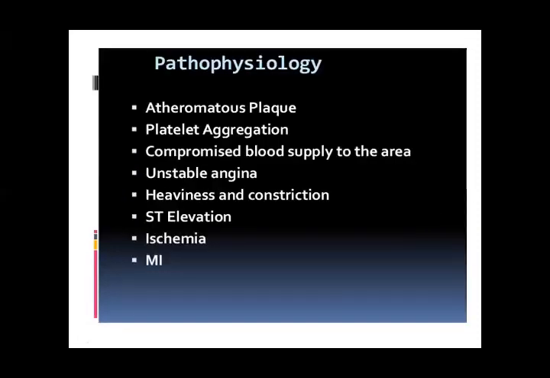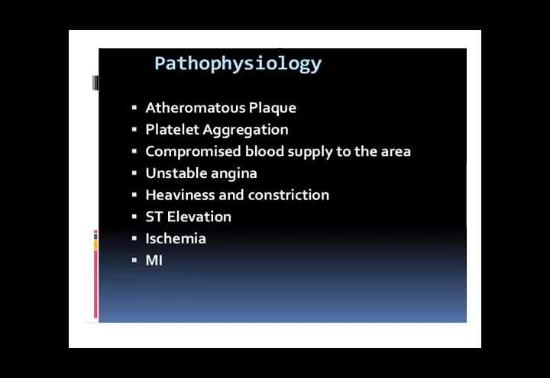The pathophysiology, why this happens. There are a number of factors responsible for reducing the blood flow towards the heart. These are atheromas, and then platelet aggregation. Atheromatous plaques are formed when there is disturbance in the function of the liver, because all the clotting factors and bleeding factors are formed by the liver.